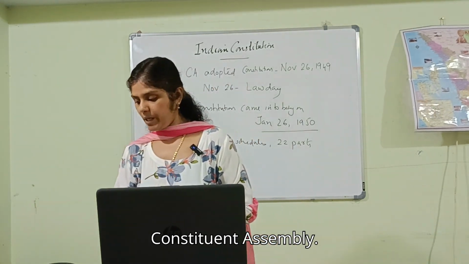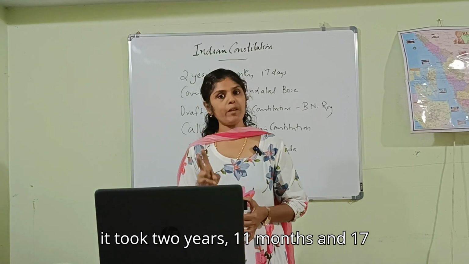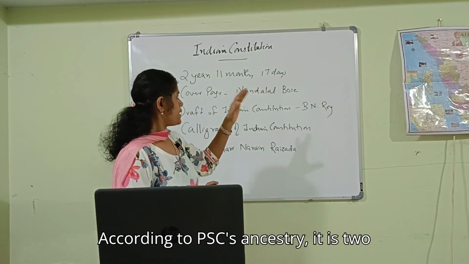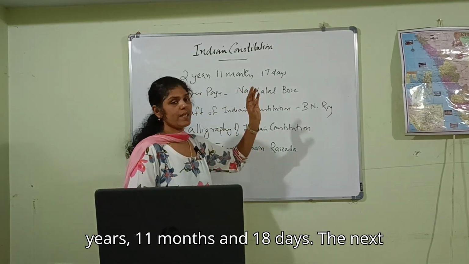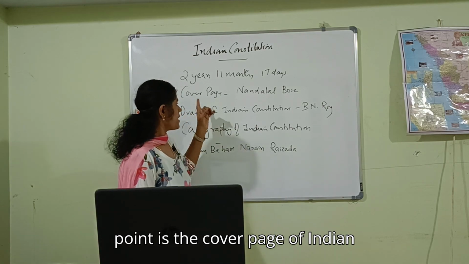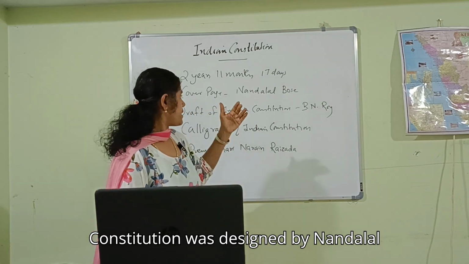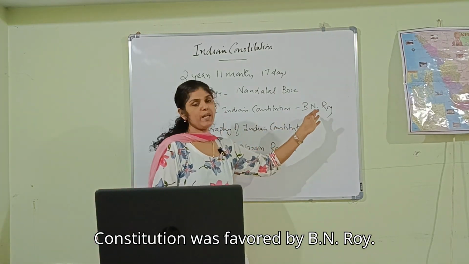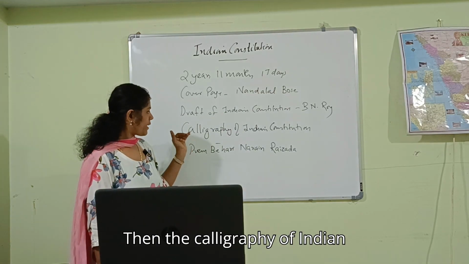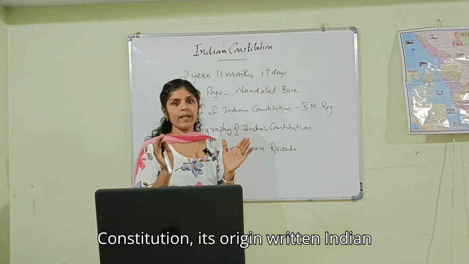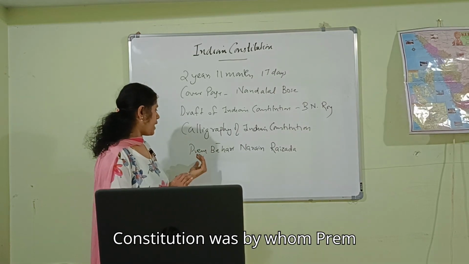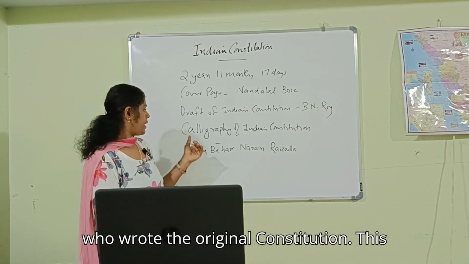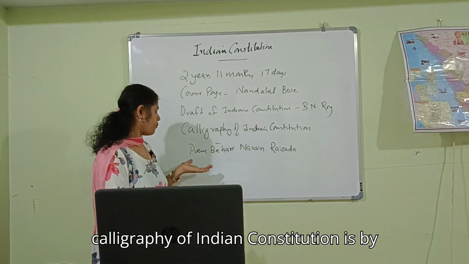That's all about the Constituent Assembly. It took 2 years, 11 months and 17 days to frame the Constitution of India. According to the PSC's answer key, it is 2 years, 11 months and 18 days. The cover page of the Indian Constitution was designed by Nandalal Bose. The draft of the Constitution was prepared by B.N. Rau. The calligraphy of the original Indian Constitution was by whom?